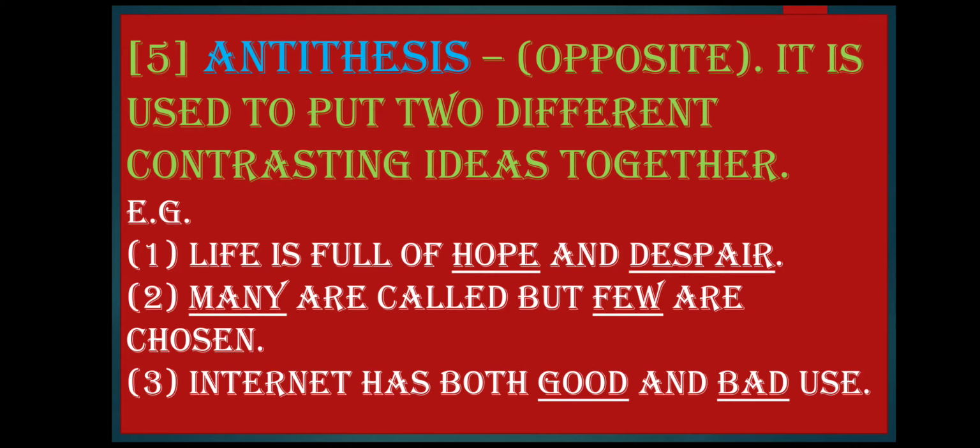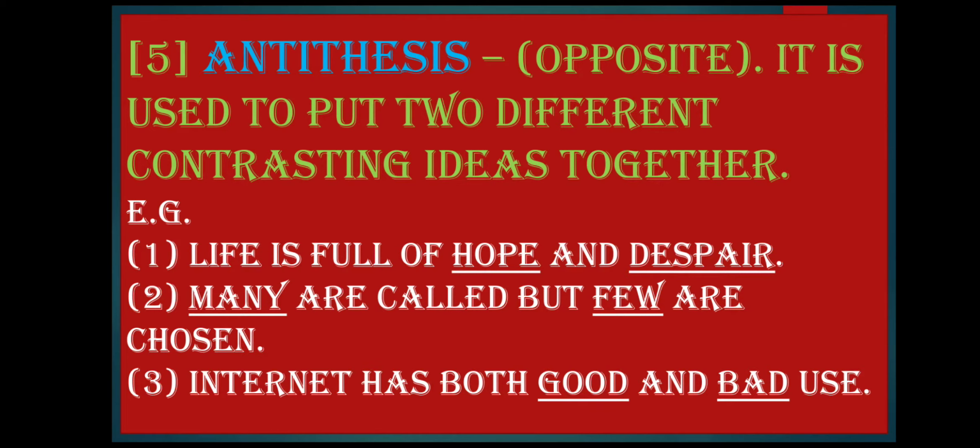So antithesis also uses opposite words. It is used to put two different contrasting ideas together. Let's see the example. Life is full of hope and despair. Now see, two opposite words are used, hope and despair. Hope means asha and despair means nirasha. So two opposite words are used in the sentence, but in between, the word and is given. They are not used together like in oxymoron.